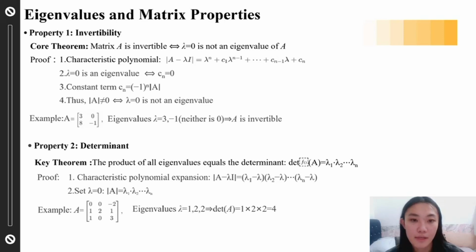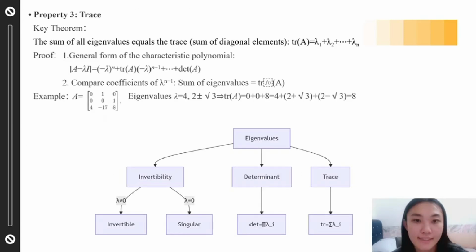The determinant of a matrix equals the product of its eigenvalues. This connects the algebraic concept of eigenvalues to a core matrix operation. For example, if the eigenvalues are 1, 2, and 2, then the determinant of A equals 1 multiplied by 2 multiplied by 2, which equals 4. Next, the trace. The trace equals the sum of the eigenvalues.